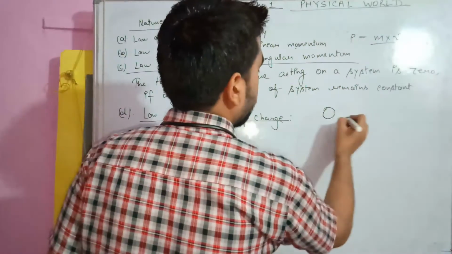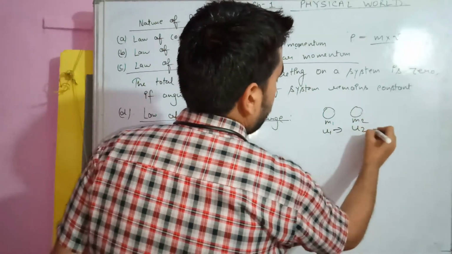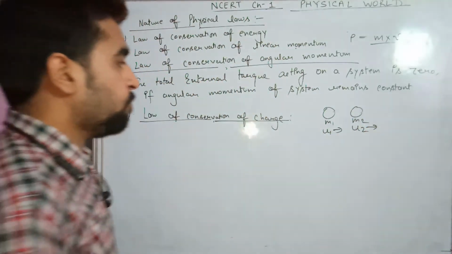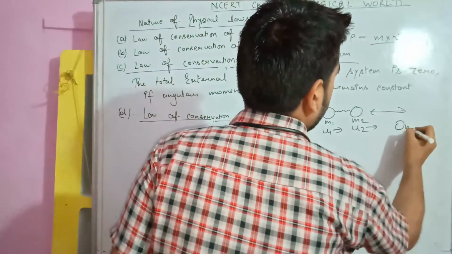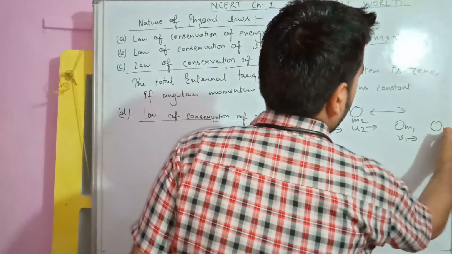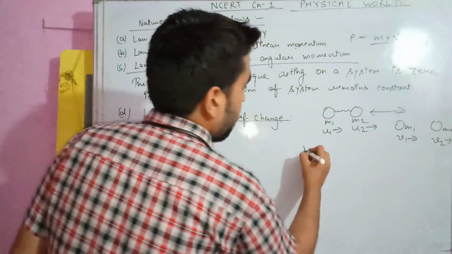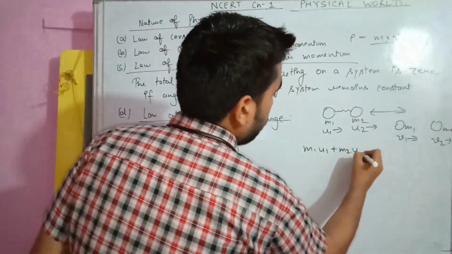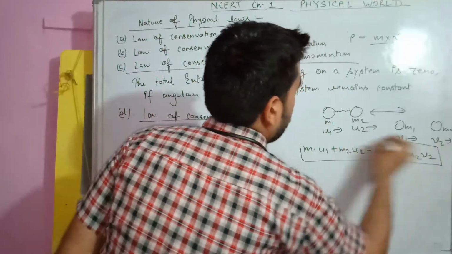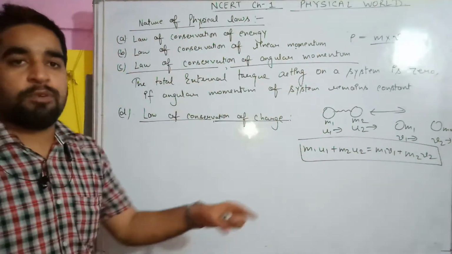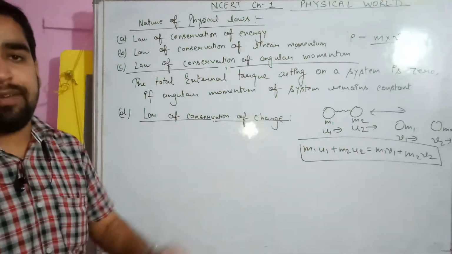If you remember, suppose there is a mass m1 moving with velocity u1, and another mass m2 moving with velocity u2, and suppose they both collide. After collision, the velocity of mass m1 will become v1, and the velocity of mass m2 will become v2. So, according to the law of conservation of linear momentum, m1 u1 plus m2 u2 will be equal to m1 v1 plus m2 v2. So, this says that the total momentum after collision and the total momentum before collision are not going to be dissimilar. Both will be the same value.